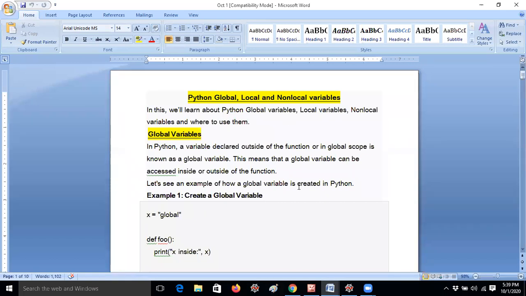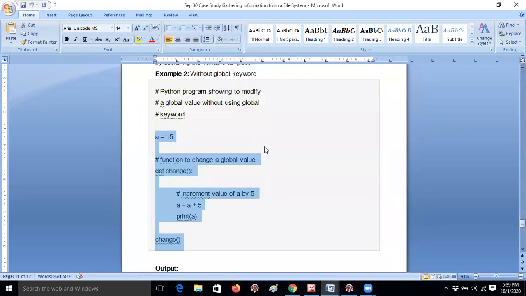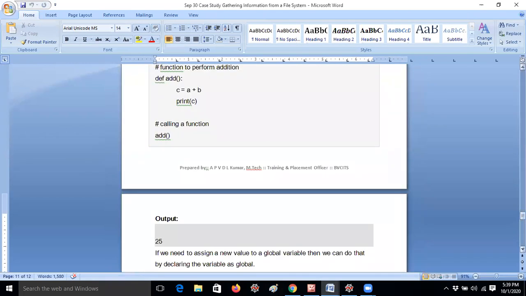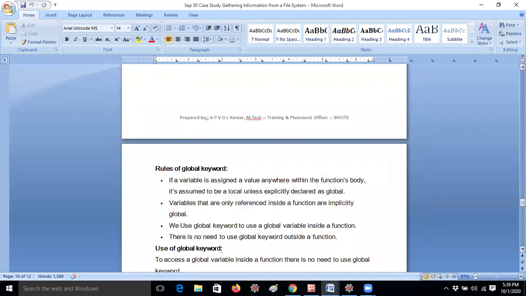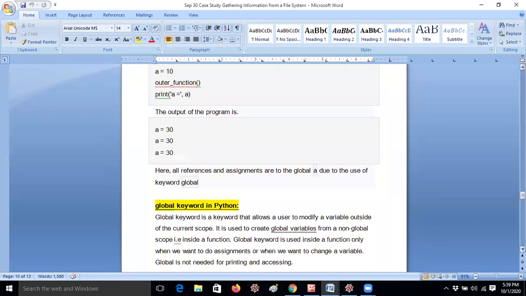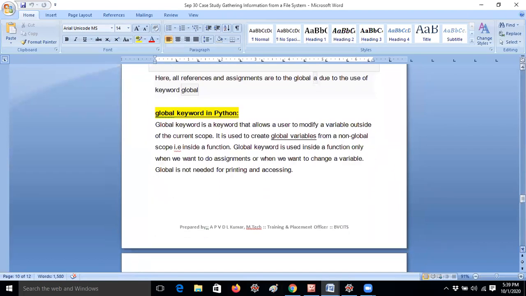So that's the reason, before going to today's session, I would like to complete yesterday's concepts. Yesterday I wanted to tell you one thing. In Python, first of all, you can read the rules of the global keyword.